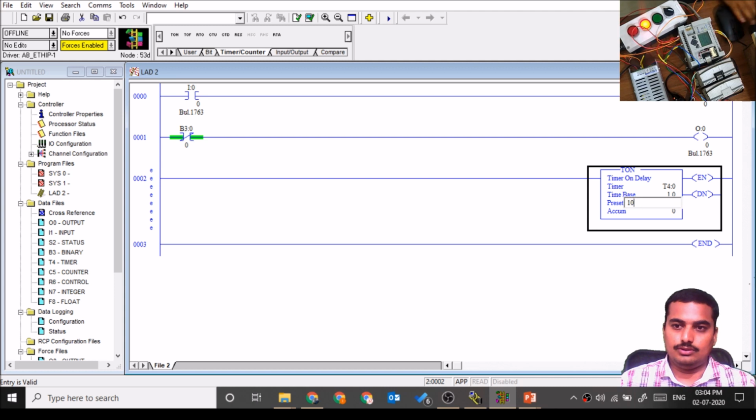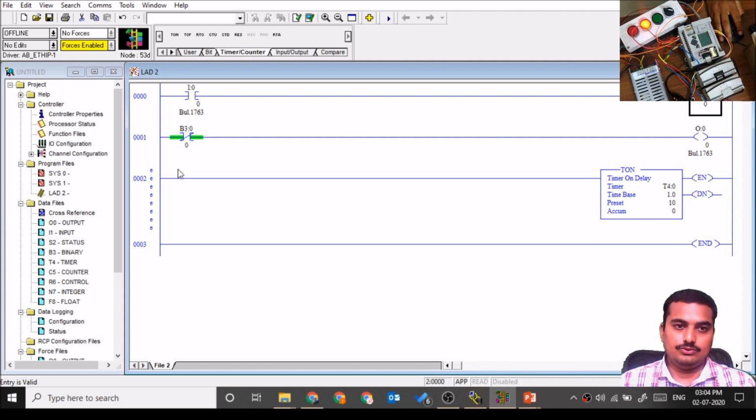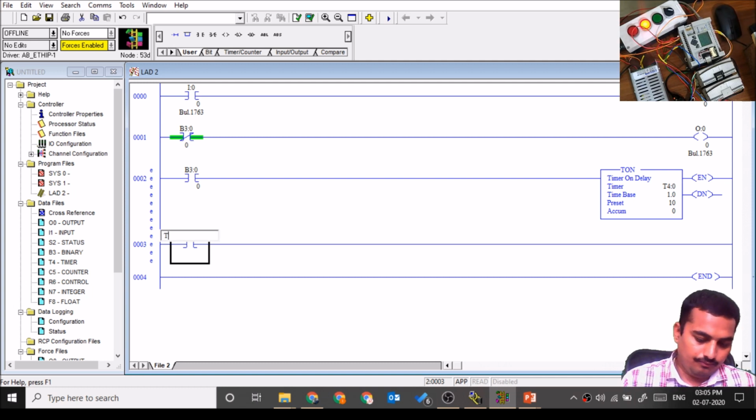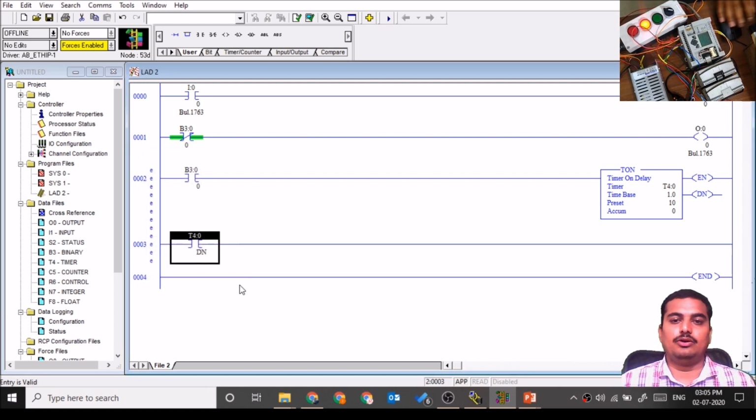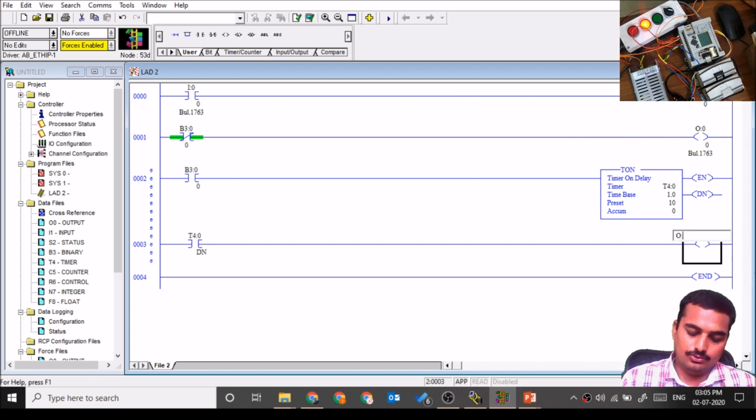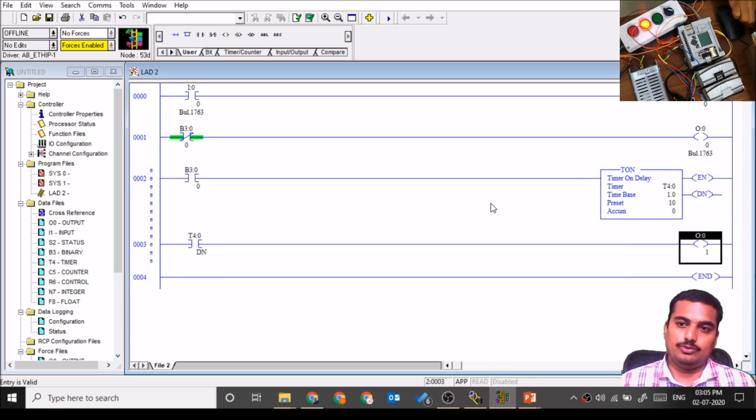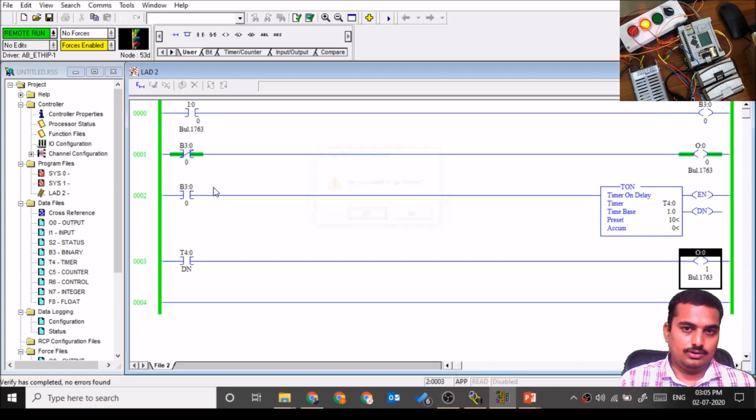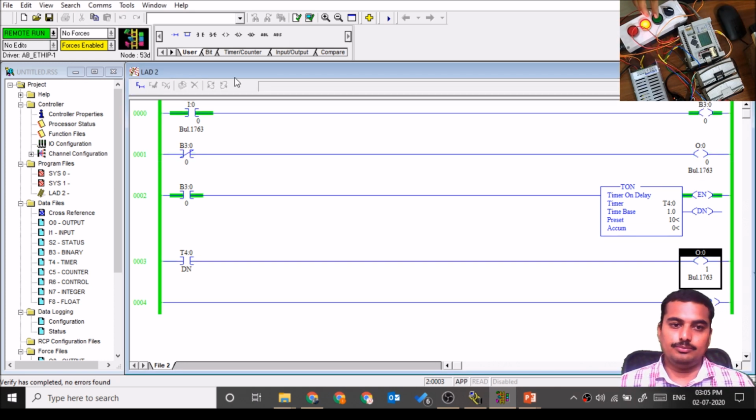Then reset, we have given 10 seconds. If I put this input over here, if I want to use this timer address, further address T4:0/DN, this is the done bit of this timer, and we can have another output, O:0.0/1, the next output. You can download the program to run. You can see if I press this input, after 10 seconds this output will go on.